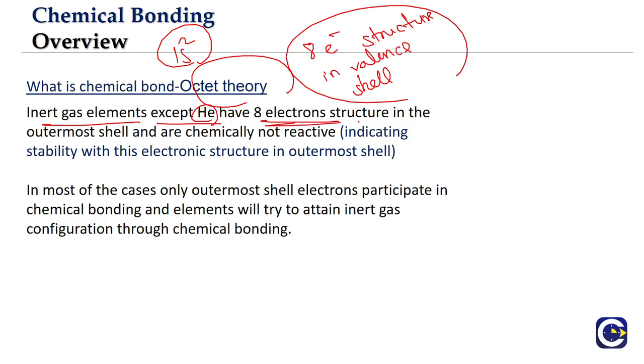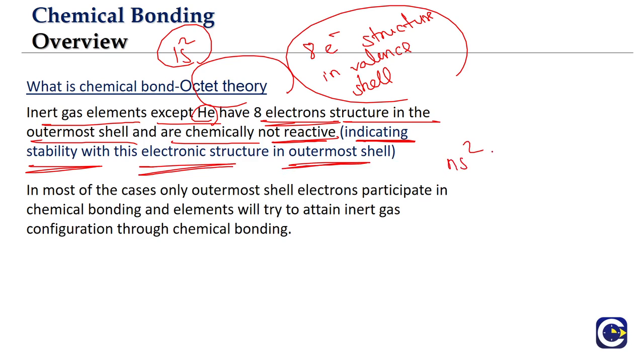All of them have an 8 electron structure in the outermost shell, and all of them are chemically not reactive. Of course, we'll see some exceptions in that also, but broadly speaking, they are chemically not reactive. So when they are chemically not reactive, it indicates that there is some stability associated with this particular electronic structure, this particular 8 electron structure in the outermost shell.